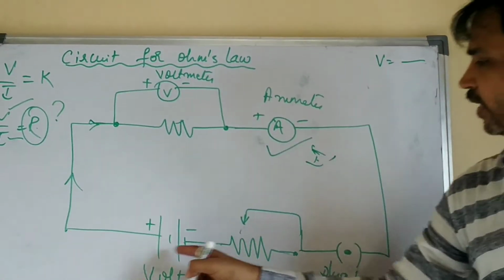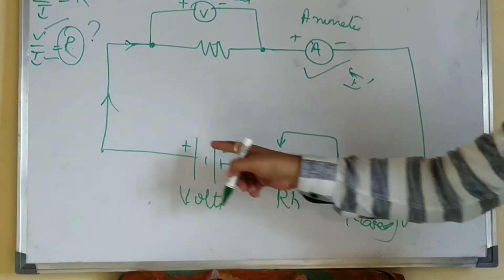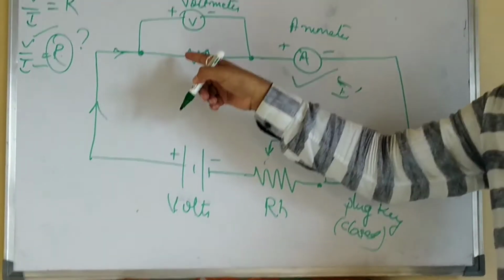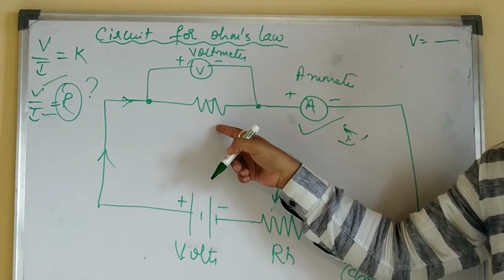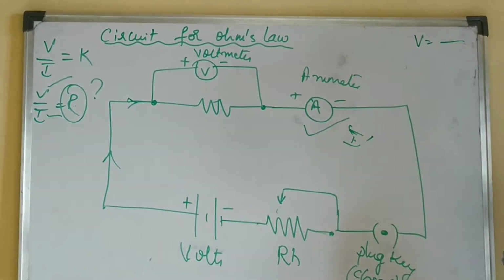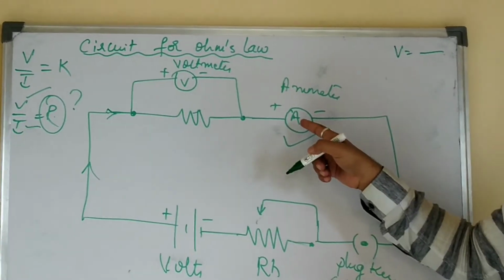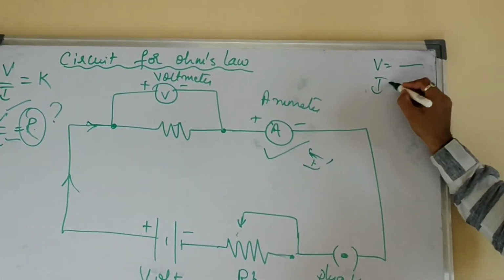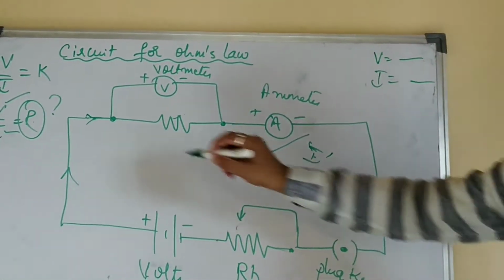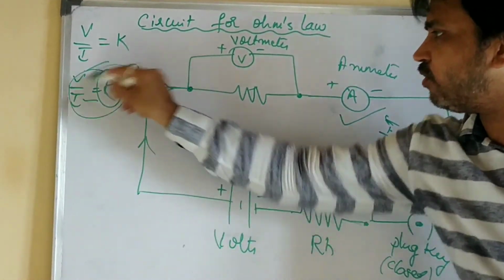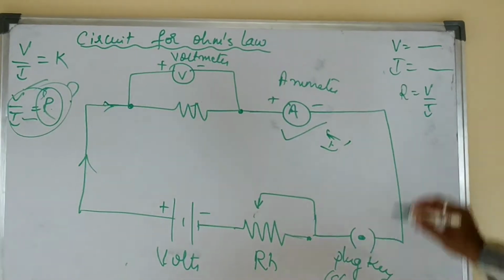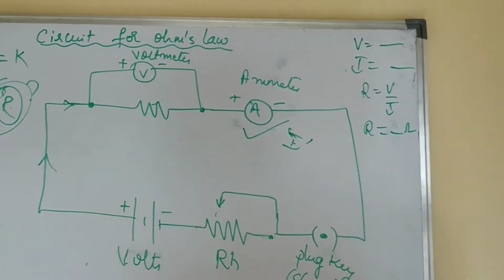Now, whatever the current is flowing in this circuit from the positive terminal of the battery to the negative terminal, in the process it is flowing through this resistor, right? How much current is flowing in this resistor? See the reading of the ammeter, because the ammeter gives the reading of current. Take that current value. Now find out Ohm's law, that is V by I is equal to R, or R is equal to V by I. You will get some value in ohms.